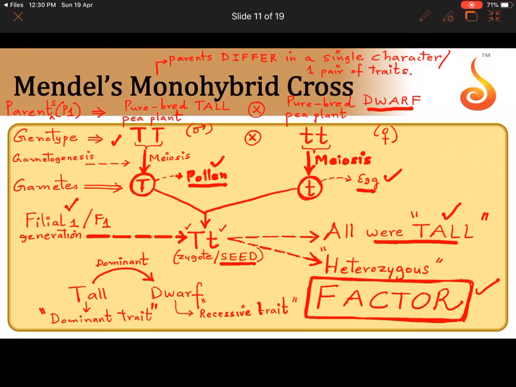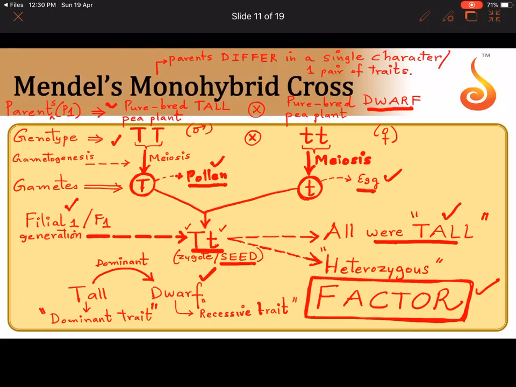The fact that in spite of capital T and small t occurring together in the F1 hybrid, capital T is expressing. So he said that these are being passed on from the parent to the offspring in unchanged forms. He did not use the word allele and gene. That is all something which we have devised now for our convenience of study. He just said factors are passed on from parents to the offsprings. And this gave the basis for his first law, that is called the law of dominance.